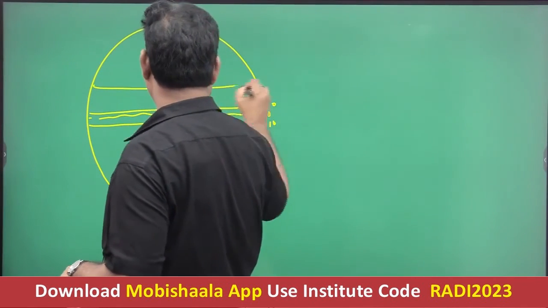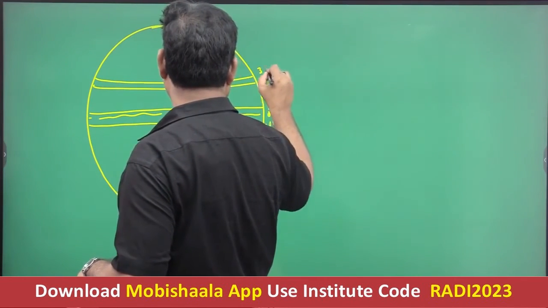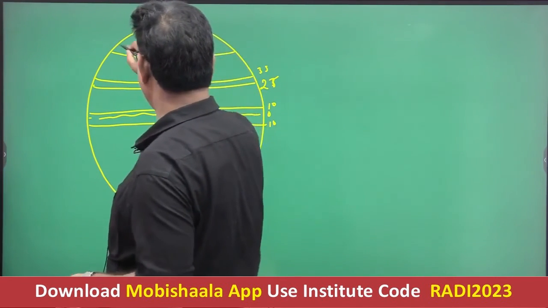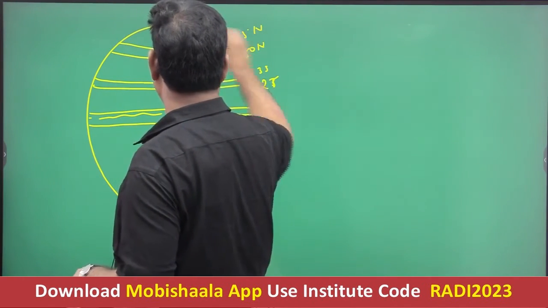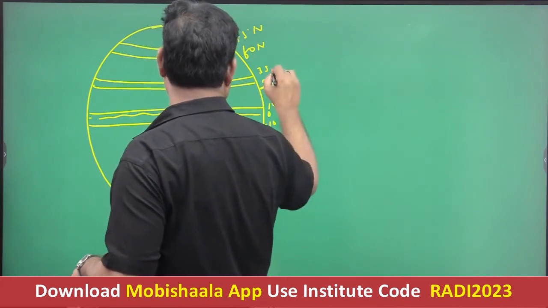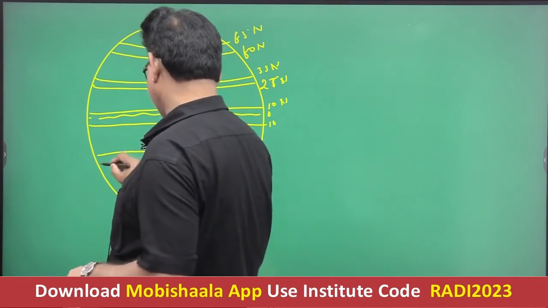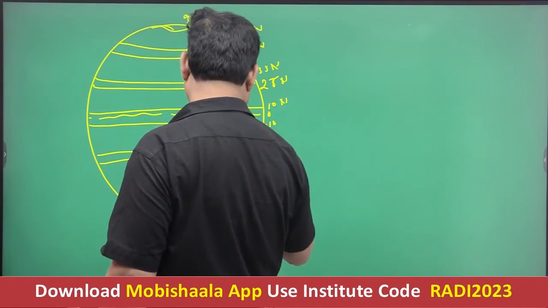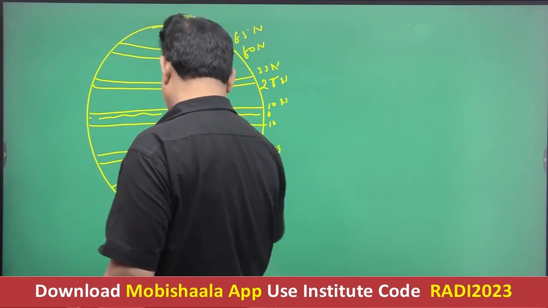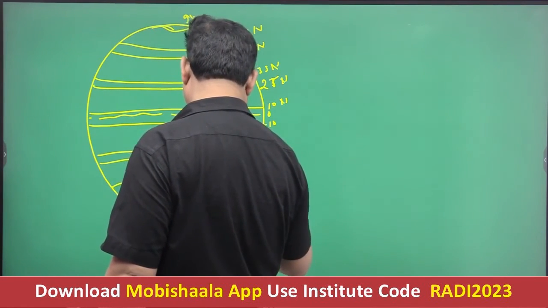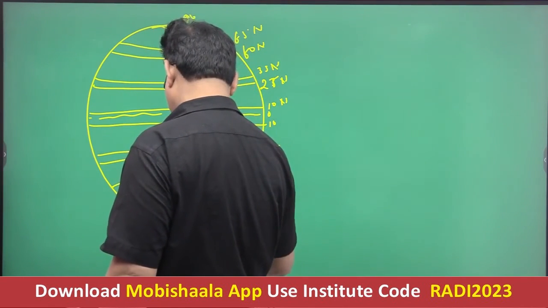This is 23.5 degree, and again 25 to 35 degree, and this is 60 to 65 degree in the northern hemisphere, and this is 90 degree north. In the southern hemisphere, 25 to 35 degrees south, 60 to 65 degrees south, and this is 90 degrees south.